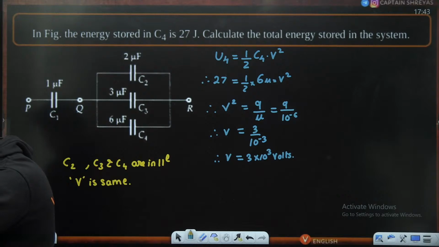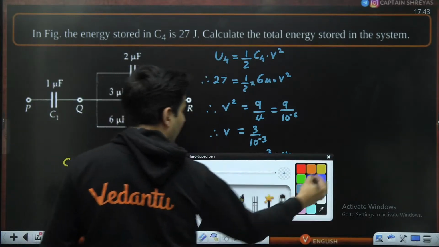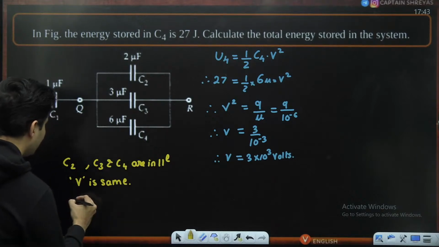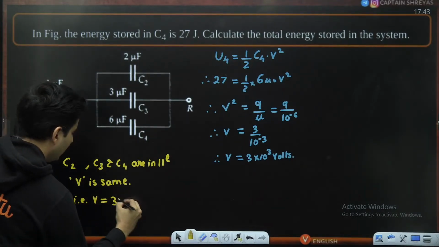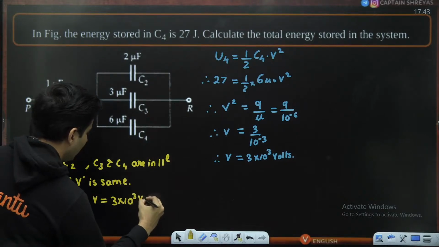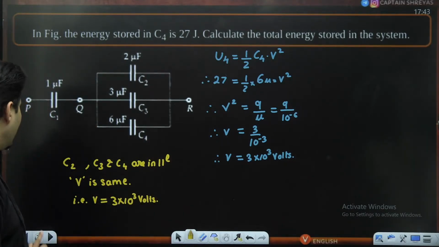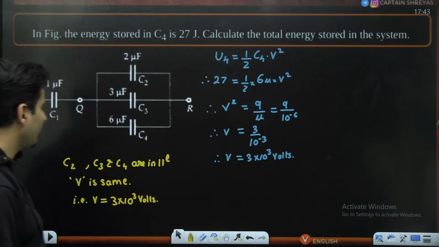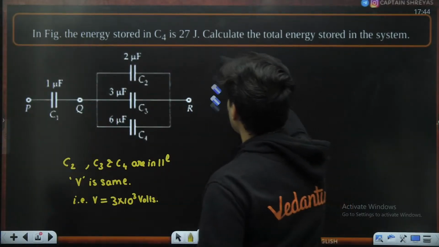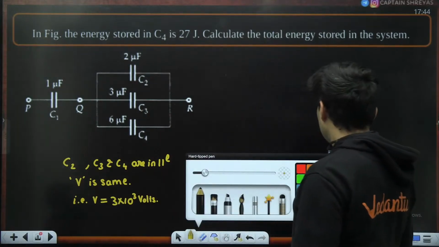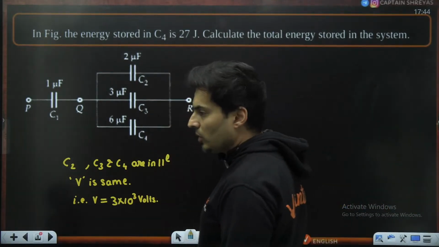Okay. Now that we got the voltage, I'll just mention that particular voltage is 3 multiplied by 10 to the power 3 volts. This is needed for solving the question ahead. So how will I solve it? Observe now, I'm just taking another slide. The same voltage is there for everything else, like C3 and C2 also.